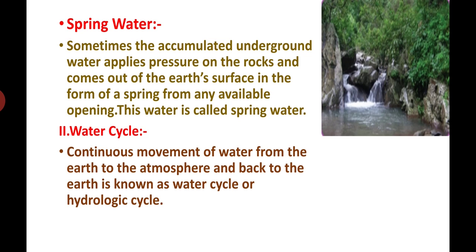Then we will see the water cycle. So I completed sources of water. Now we will see the water cycle. The continuous movement of water from the earth to the atmosphere and back to the earth is known as the water cycle or hydrologic cycle. The movement from the earth to the atmosphere is called evaporation.